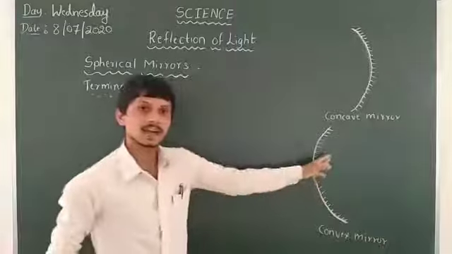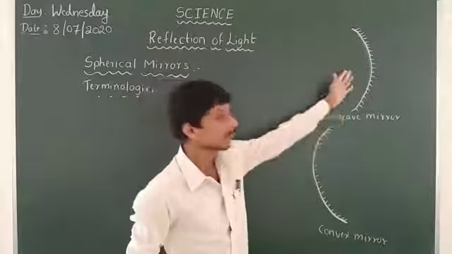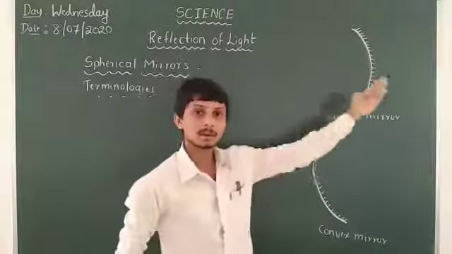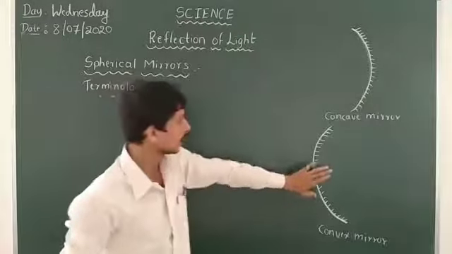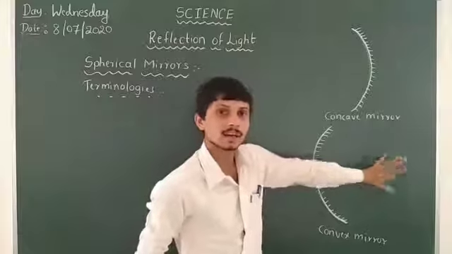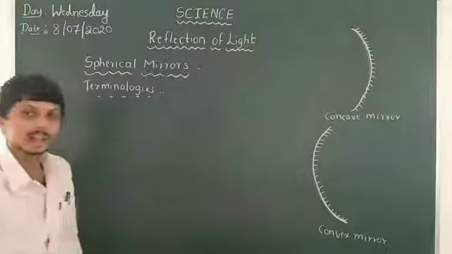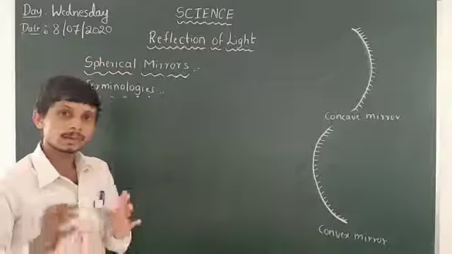In both the cases, I will consider the reflecting part on the left side and the opaque part on the right side. So firstly, I will take the terminologies one by one.